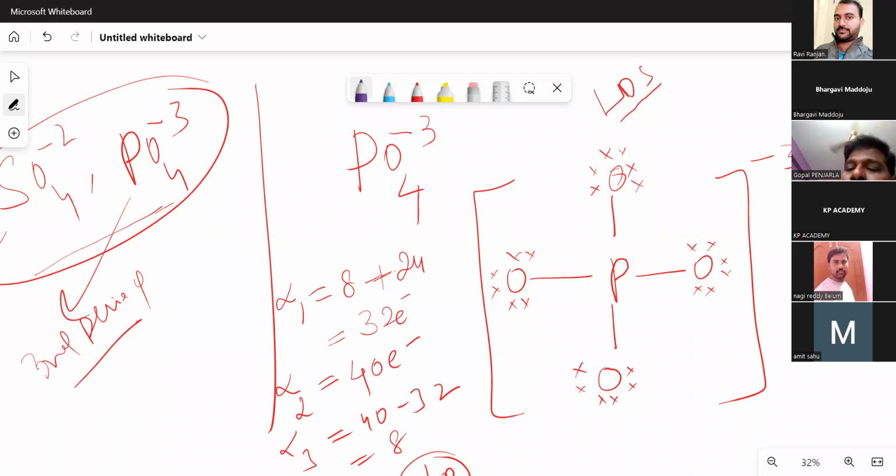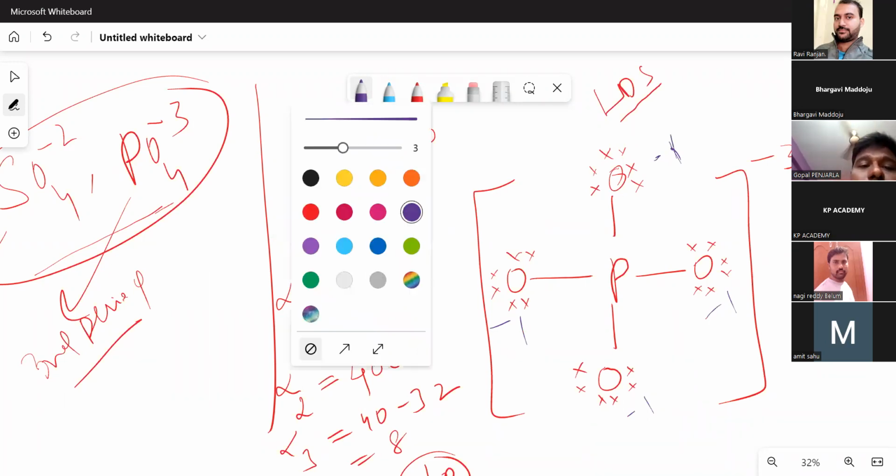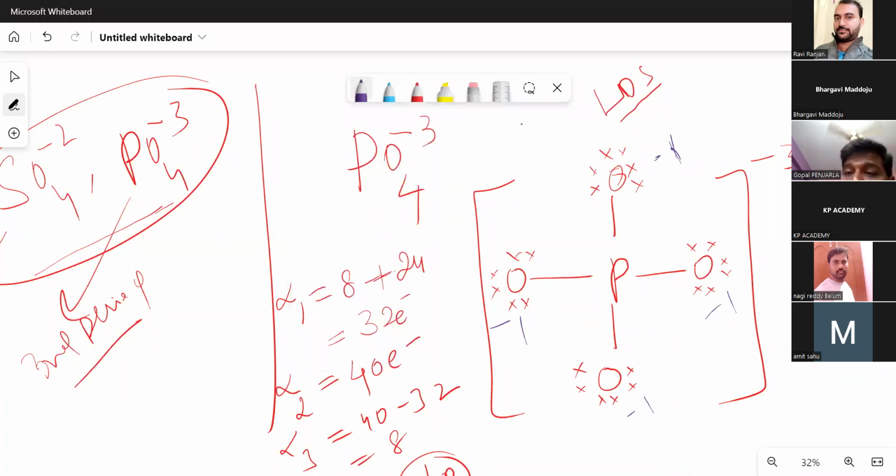You see, I'll tell you. Now, what is the formal charge on this? -1, -1, and -1, and this is -1. Then, obviously, it will be +1. Why?